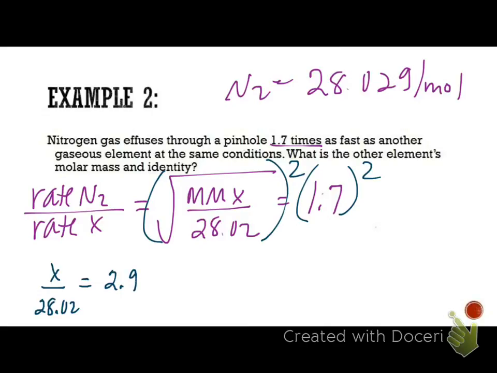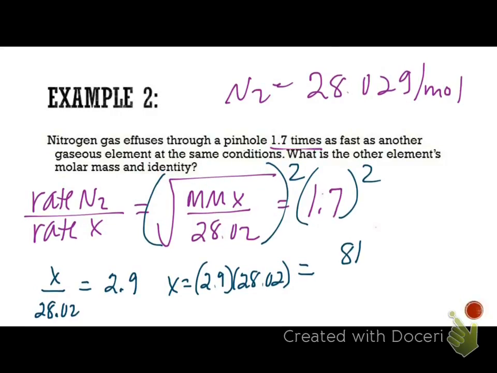Now it's just about solving for X. X is going to be equal to 2.9 times 28.02, which is going to be equal to 81.258. And of course this is grams per mole because we're talking about molar masses here.